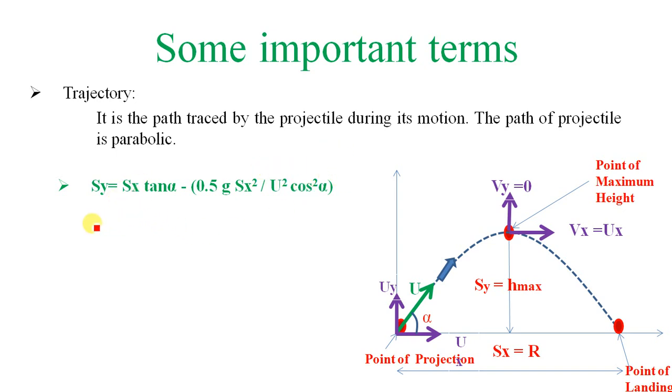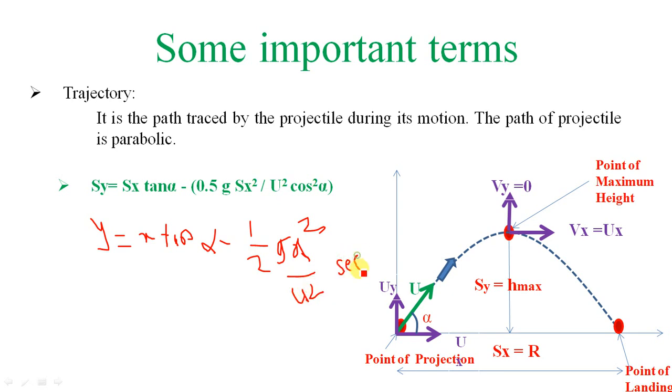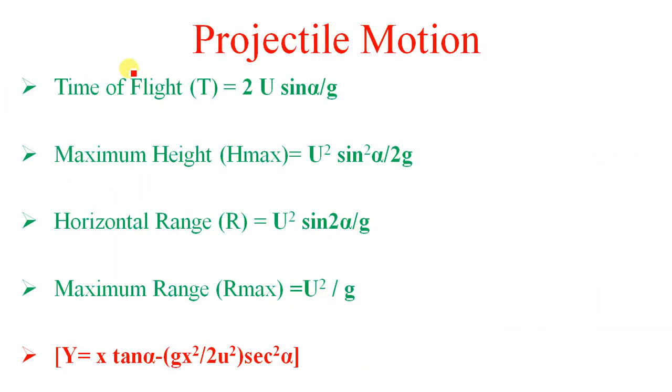In the previous formula we derived y is equal to x tan of alpha minus 1 half g x square upon u square into sec square alpha. So both are the same formula. Here I have replaced y by Sy, x by Sx, and this one half is nothing but 0.5. Both are the same formulas. So this formula you have to remember.